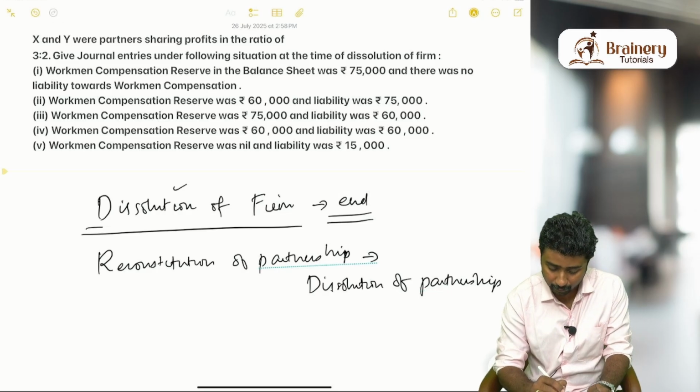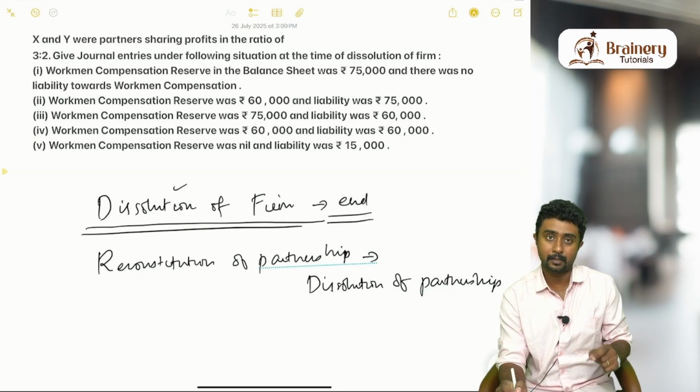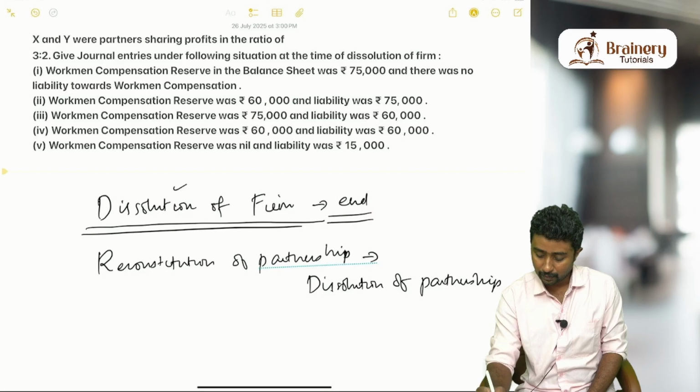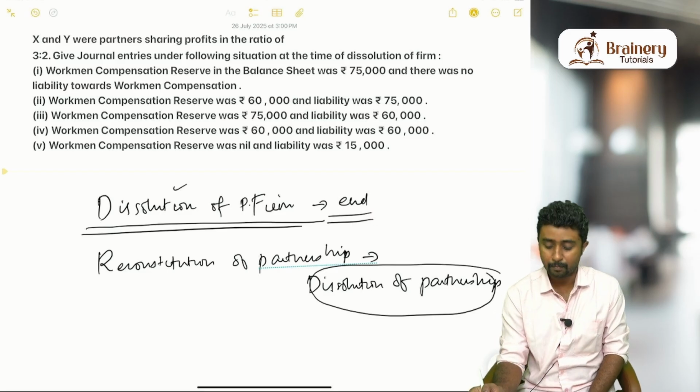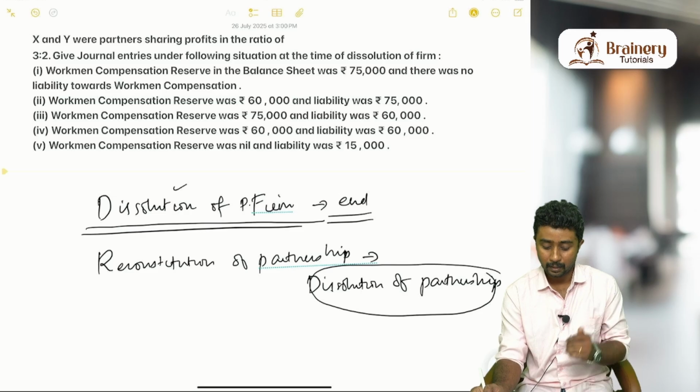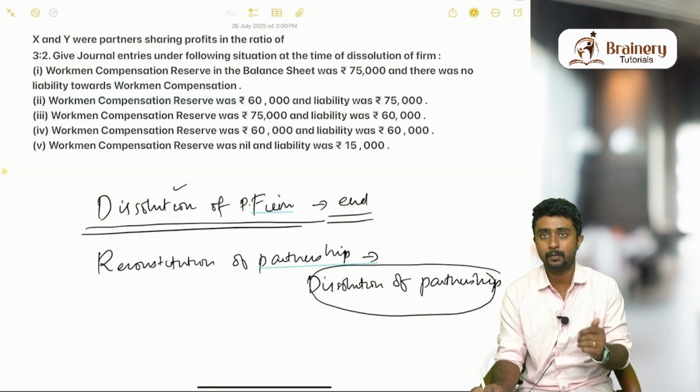I wrote dissolution of partnership firm here, but we can mention it as dissolution of partnership firm also, no problem. So dissolution of partnership firm or dissolution of firm.